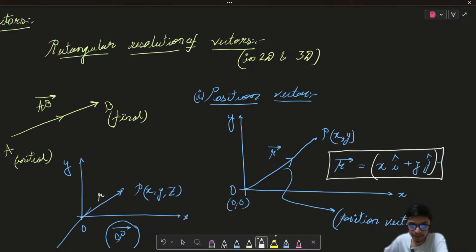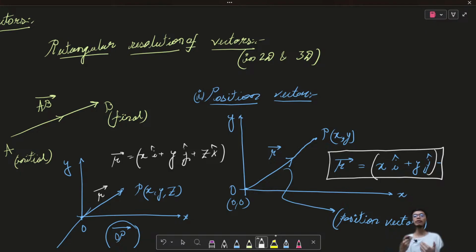Similarly over here, if I represent the OP vector as the R vector, the R vector will be given as x i cap plus y j cap plus z k cap, where i cap, j cap and k cap are the respective unit vectors along the x, y and z axis.